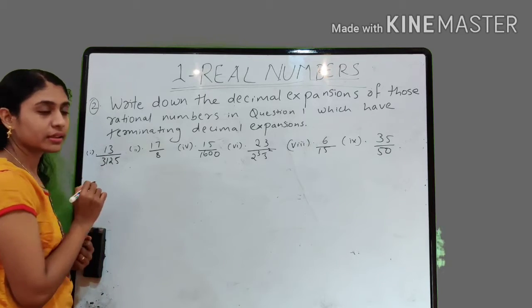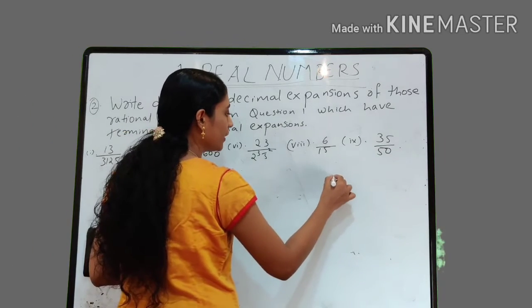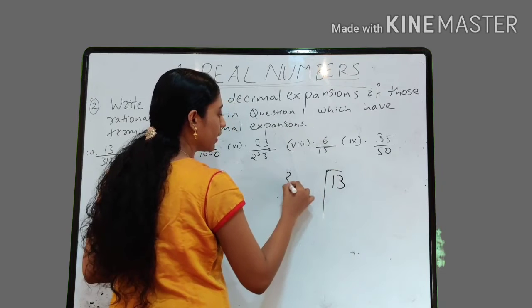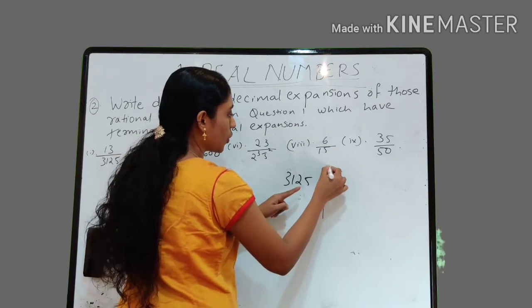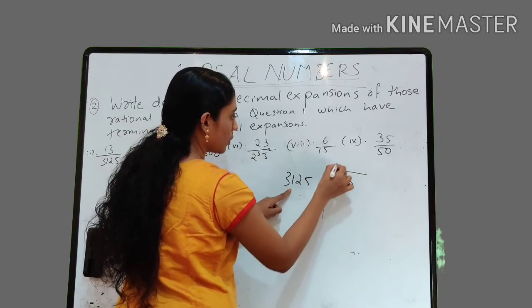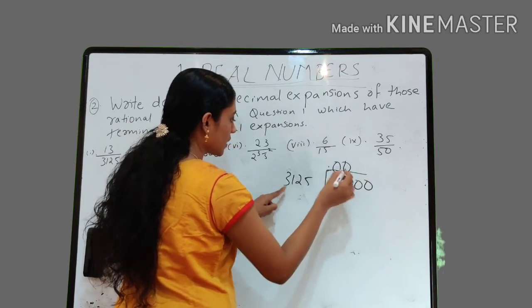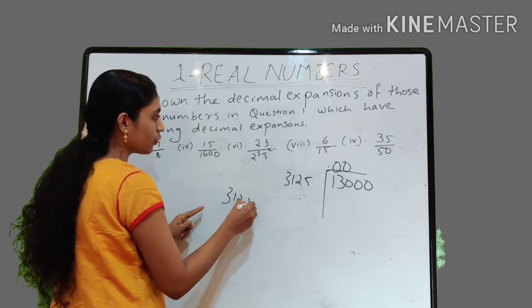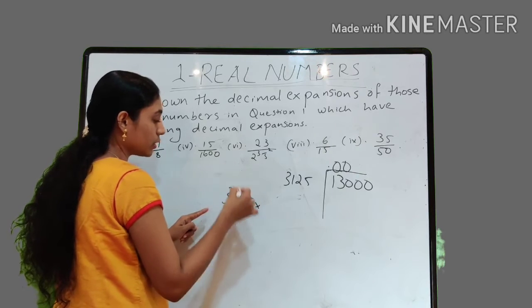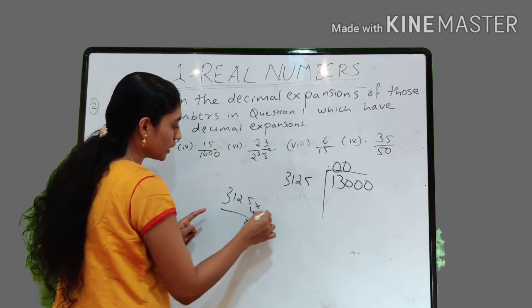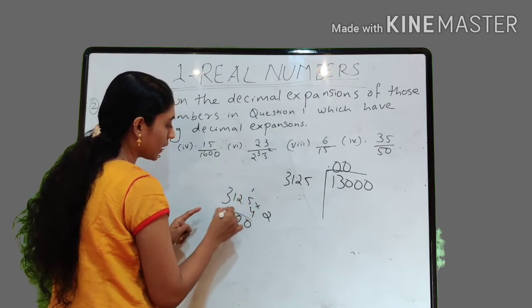First one, 13 by 3125. Just divide that, right? 13 by 3125. So 0.0, right? Not possible. 0, 0. Again not possible. One more 0, right? Now we can check it. 3125 into 4, it becomes 0, right? So 22, 10, 1, 5, 12.